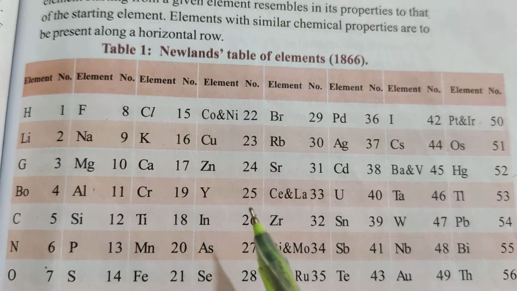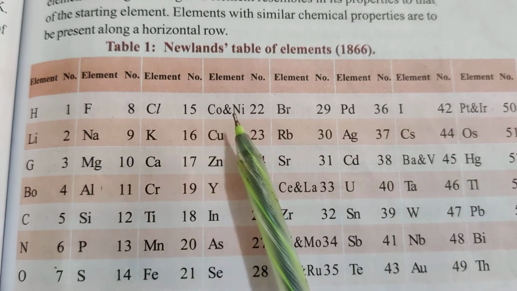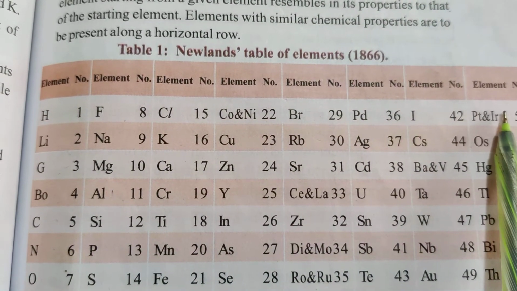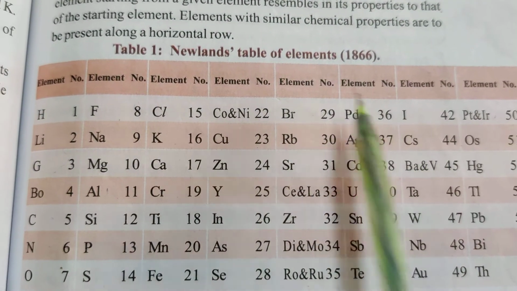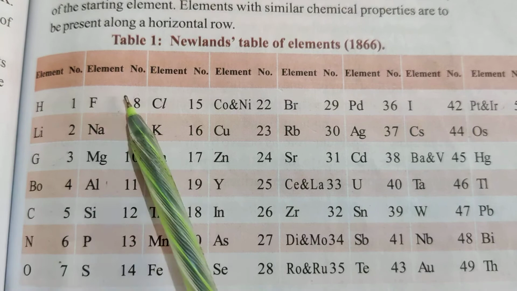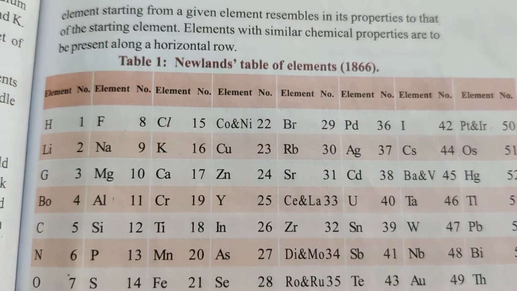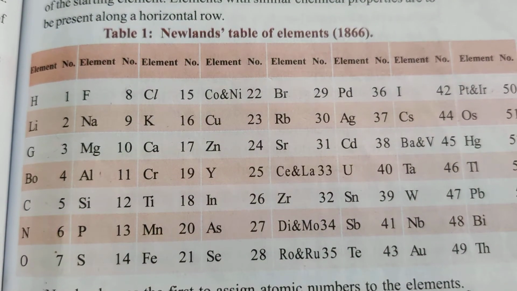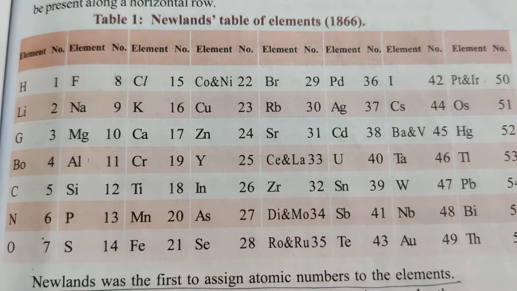But cobalt, nickel and lead have properties completely different from hydrogen, fluorine, chlorine, bromine, iodine. So dissimilar elements were fitted into the same group. This is the second limitation.